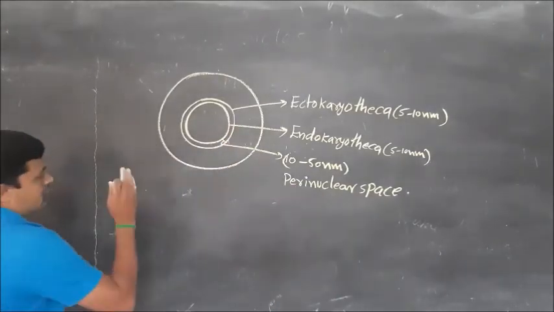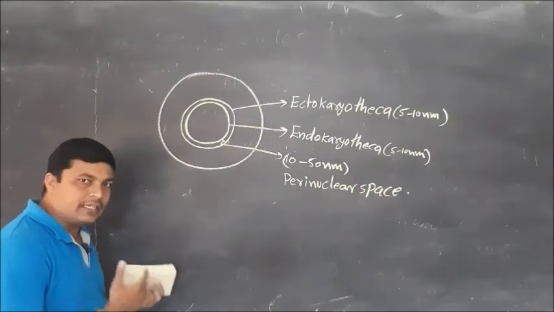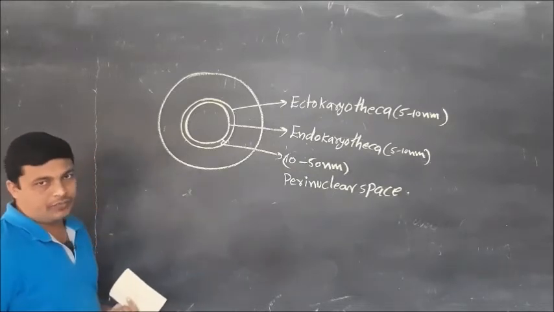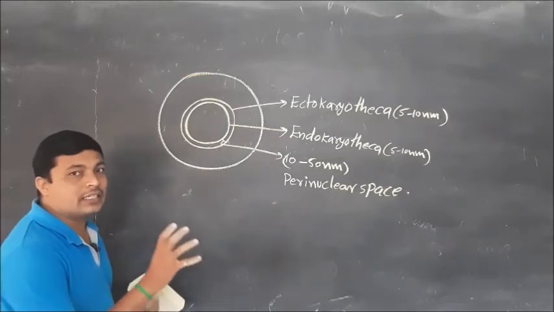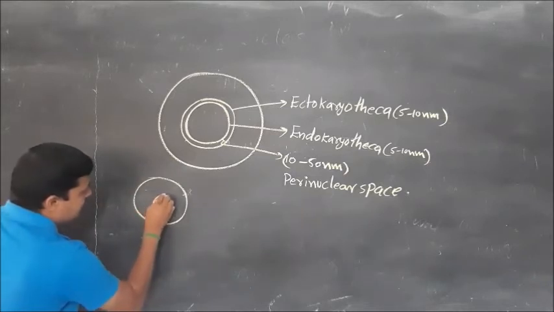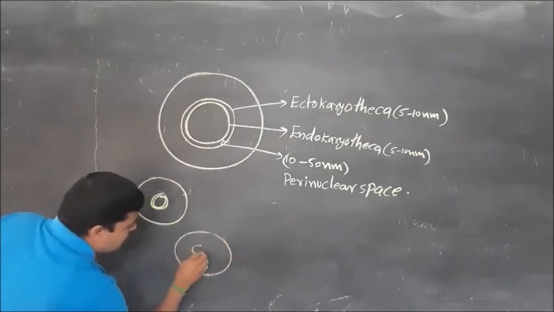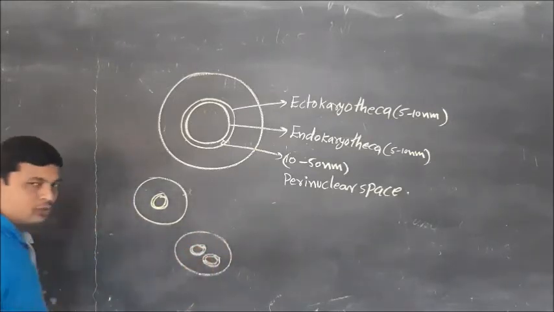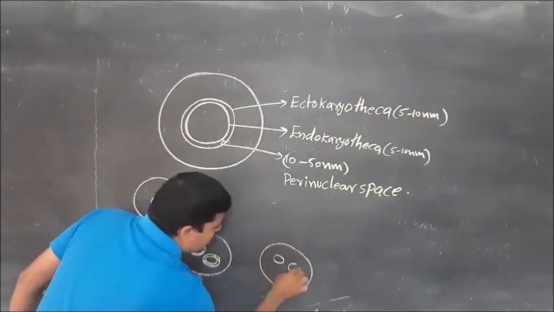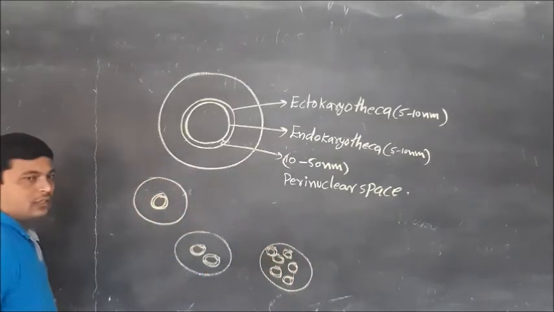But in a single cell, suppose you take any plant cell, animal cell, or any eukaryotic cell, how many nuclei are present inside the cytoplasm? In some cells only a single nucleus is present, in some cells two nuclei are present, and in some cells more than two nuclei are present.